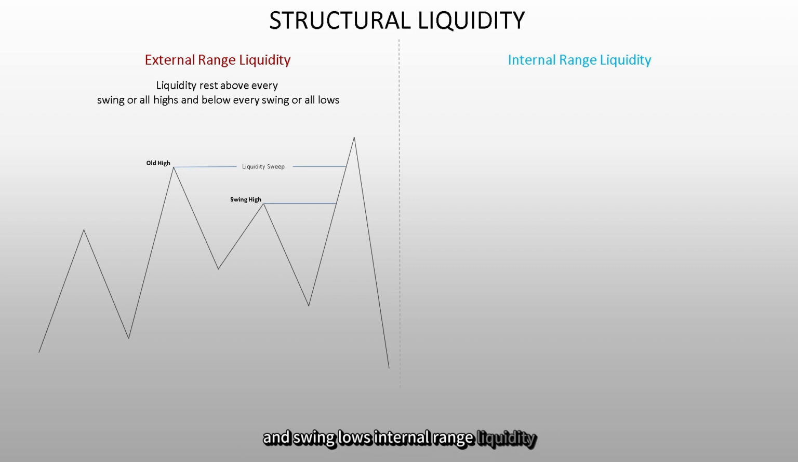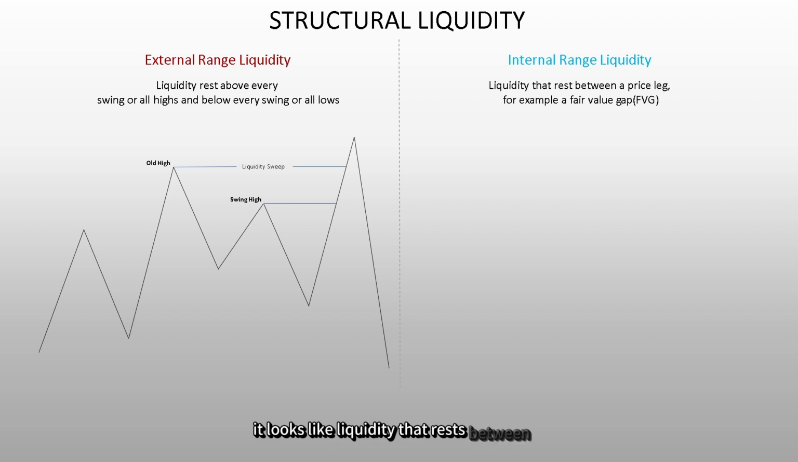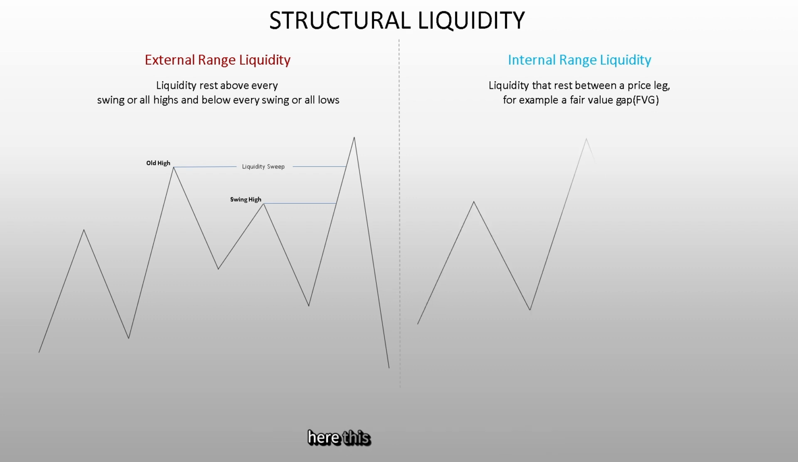Internal range liquidity. It looks like liquidity that rests between a price leg, for example, a fair value gap. That's called internal liquidity. Here, this was a swing high.